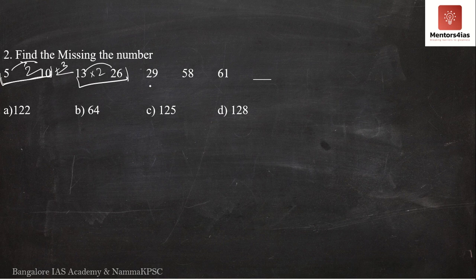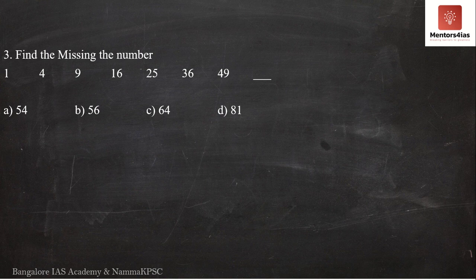How about 29 and 58? Is it also a set? Is 29 2s are 58? Of course it is 58. 9 2s are 18, 1 here, 2 2s are 4, 4 plus 1, 5. So this is a series where you have a set of two numbers where one number is nothing but the multiple of the other number, and you get this by multiplying by 2. 5 2s are 10, 13 2s are 26, 29 2s are 58. Therefore this has to be 61 into 2, that is nothing but 122. Therefore the correct option is option A. Answer is 122.